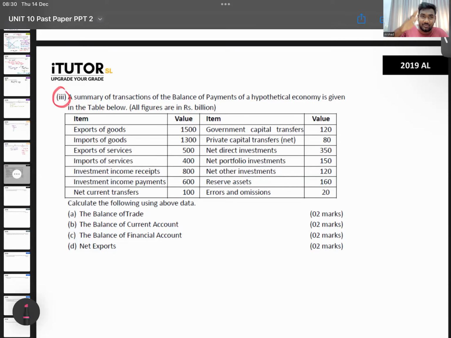Should I minus from the credit? Should I minus the debit? No, this way. Yeah, that is also not there. You know, export minus import. So export of goods, import of goods. That's your balance of trade.